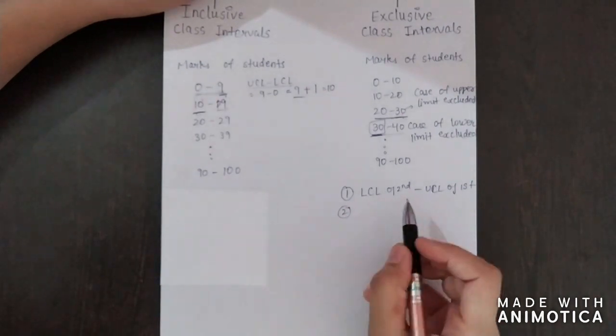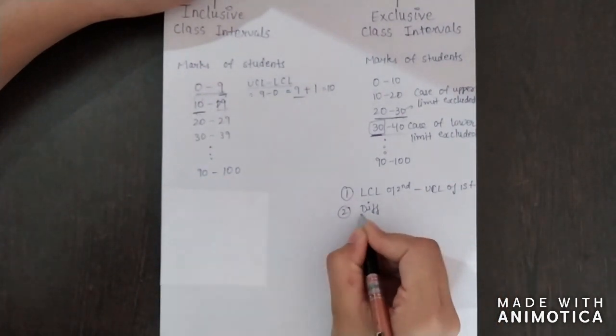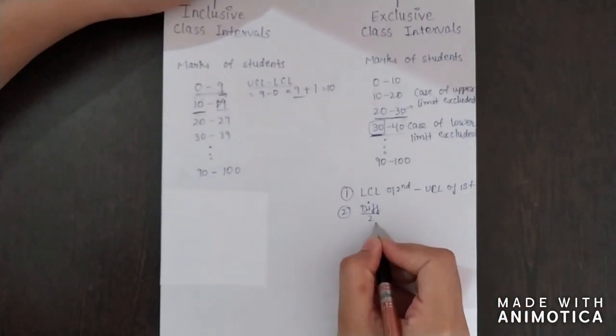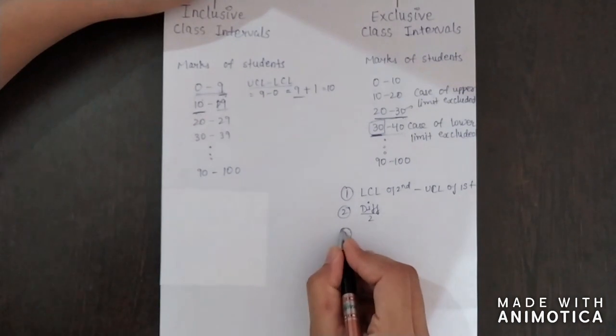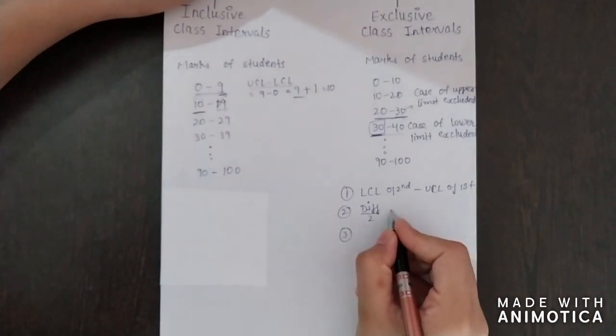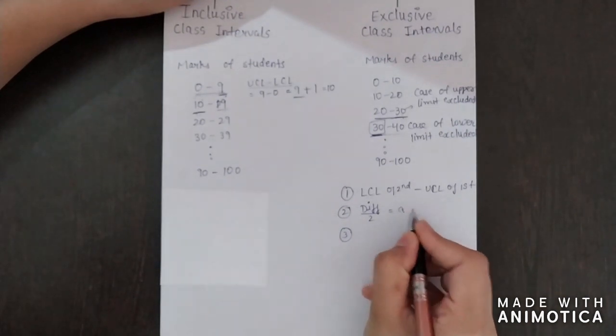Now whatever the difference is, we'll divide this difference by 2. This is our second step. Divide the difference by 2. In the third step, suppose that this difference upon 2 is a.